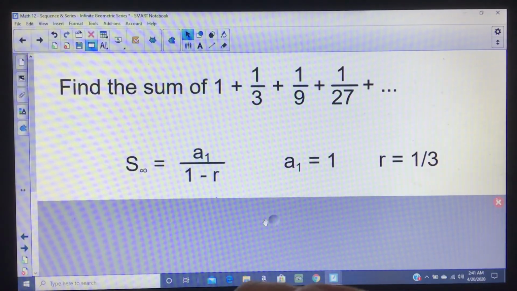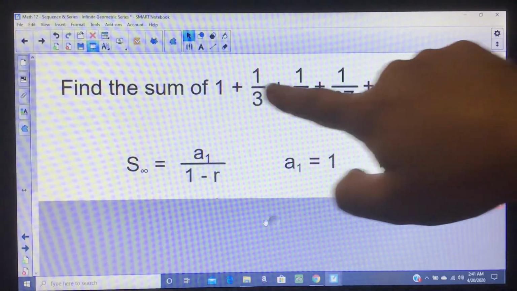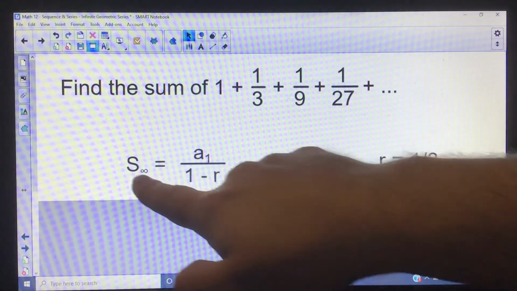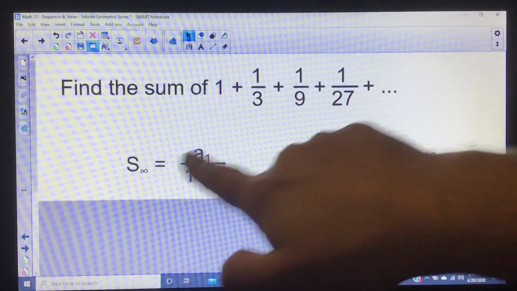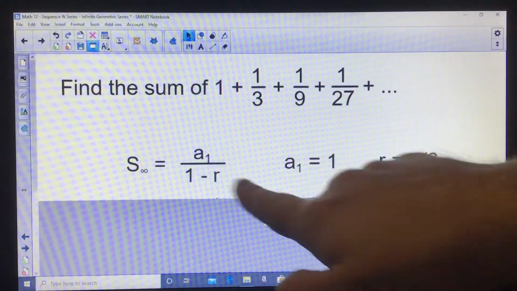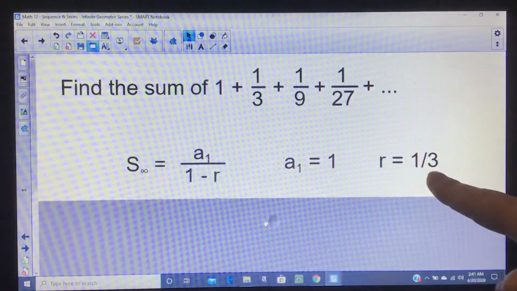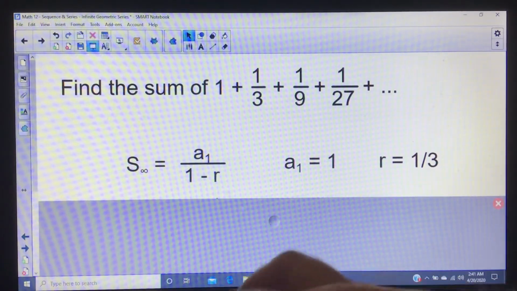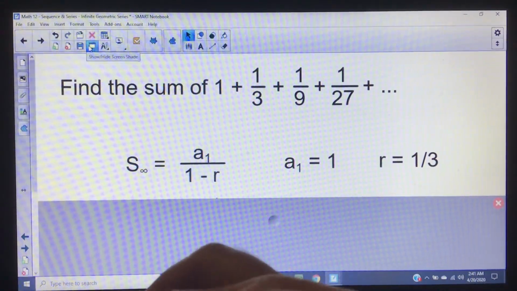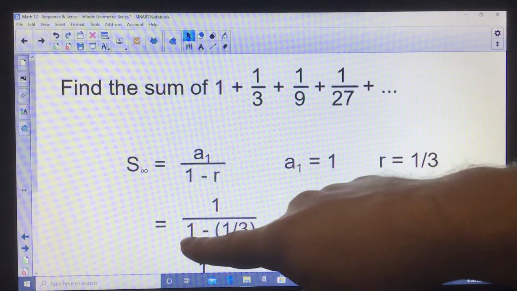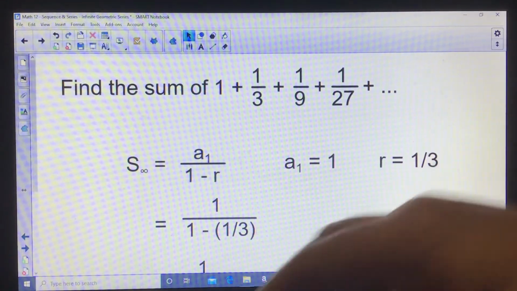In order to use this formula, say I want to know what all of them add up to, or what they approach as you keep adding them. Well, I'd use this formula. To use this formula to add up the entire list, I need the first term and the common ratio. So I know the first term is 1, and the common ratio I just determined was 1/3. So if I plug those in, first term is 1. That one's just part of the formula, and R is 1/3.